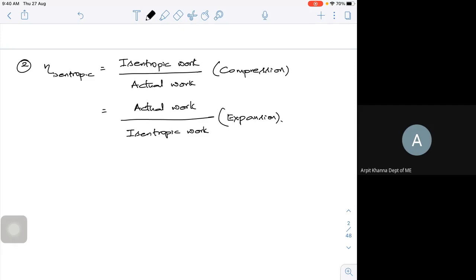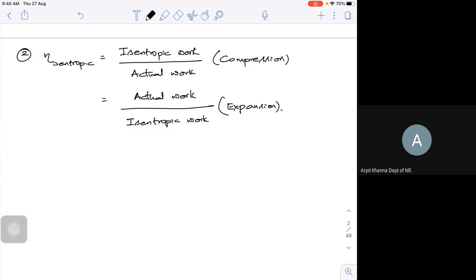So now, what is the practical thing? What are the practical efficiencies? That is your polytropic efficiency. Polytropic efficiency depends on your actual work and how far it deviates from your isentropic work. We will look into that as we proceed further. The polytropic efficiency is the actual efficiency at which any turbomachine will work, whether it's a compressor or a turbine.